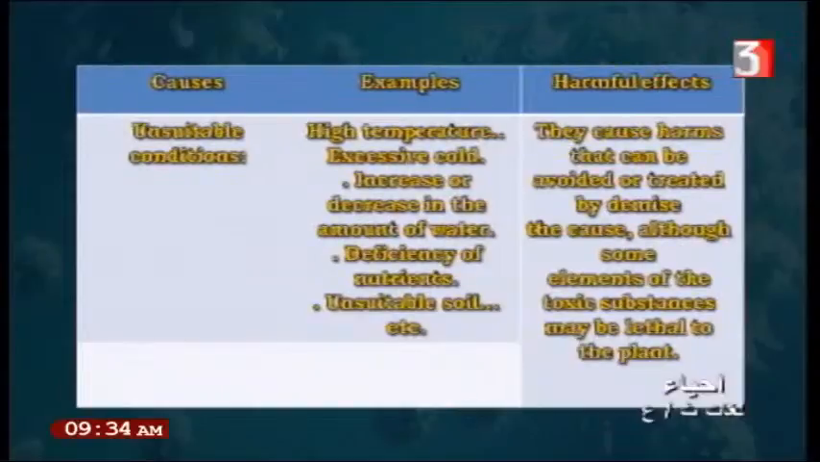They cause harms that can be avoided or treated by eliminating the cause, although some elements or toxic substances may be lethal to the plant. If this nutrient is not sufficient, this leads to the death of the plant.